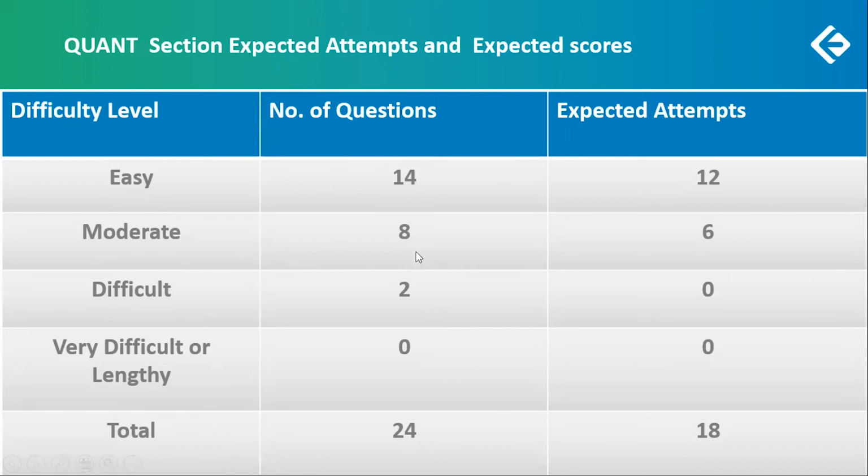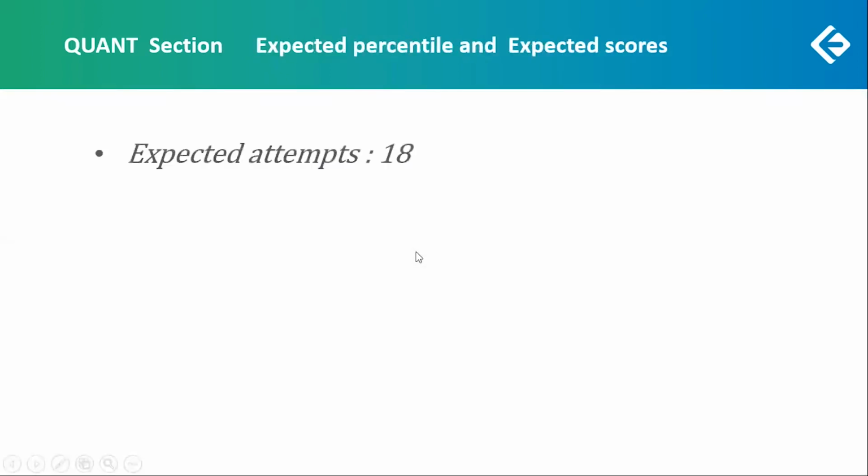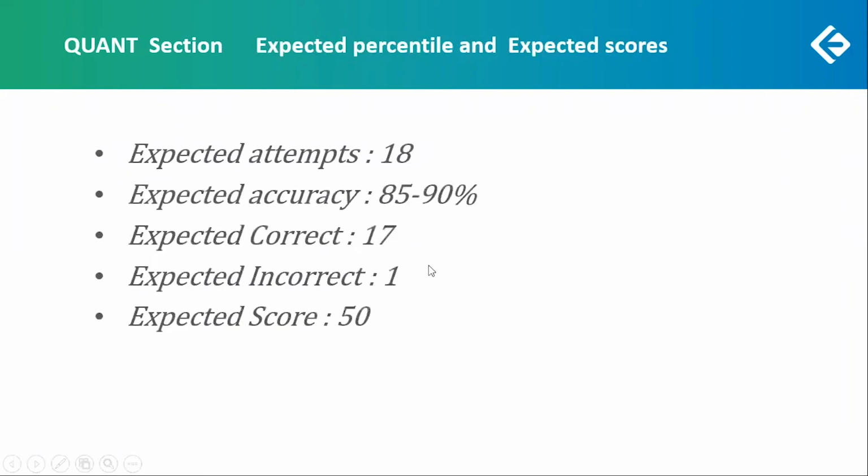So we can now work out a percentile breakup. With 18 expected attempts and with such a large number of easy and moderate questions, and you're not touching any of the 2 difficult ones, there shouldn't be more than 1 error.